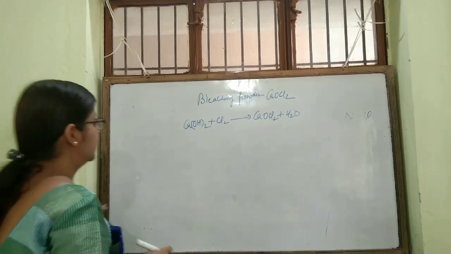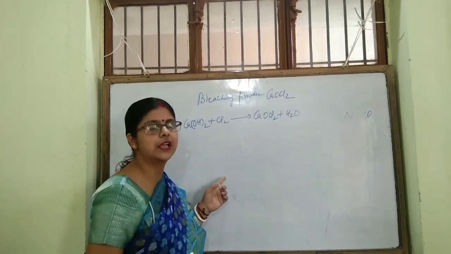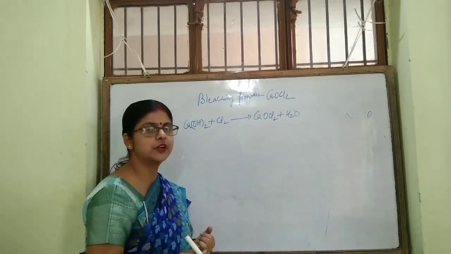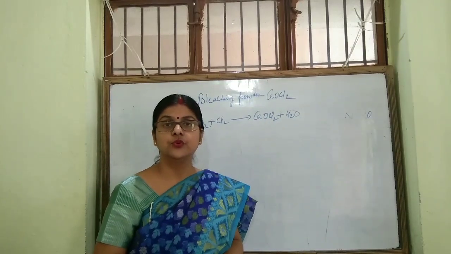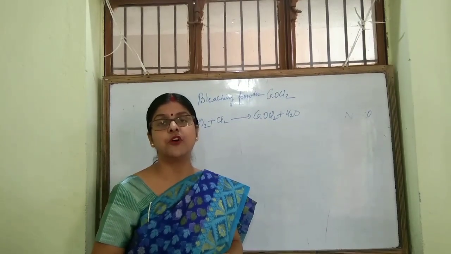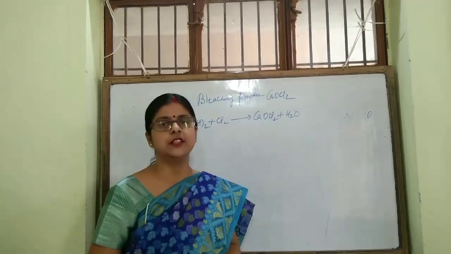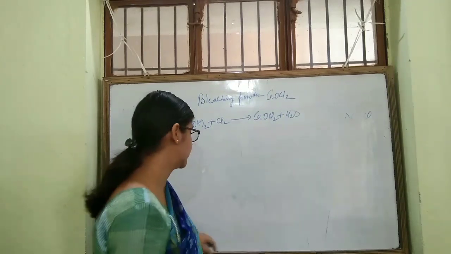Bleaching powder is used to kill germs, so it is used for sterilization of water. Then it is used to prepare chloroform. Then it is used as an oxidizing agent in the lab. So these are the uses of bleaching powder.